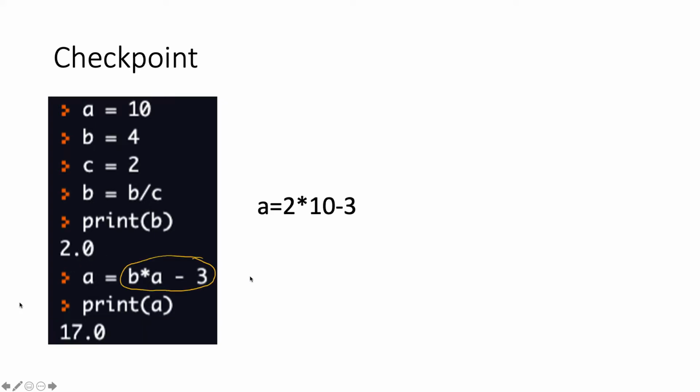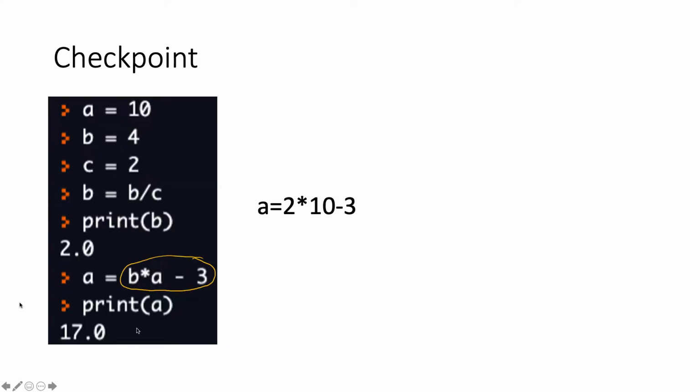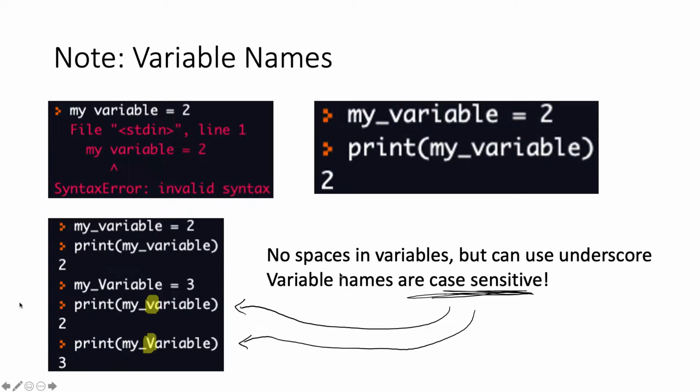So when we go to the next line, we see that essentially the right hand side is writing b equals to 2, right, which is the value of b, then what is the value of a? The value of a is 10 at the moment. So 2 times 10 and you minus 3 and that is 17. So when you print a, this line of code is just assigning a equals to 17, and when you print a, that's why you get 17. So simple enough, I hope.